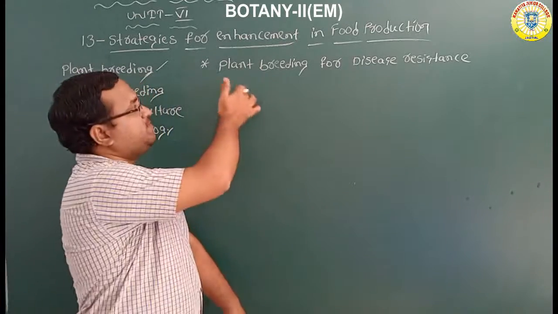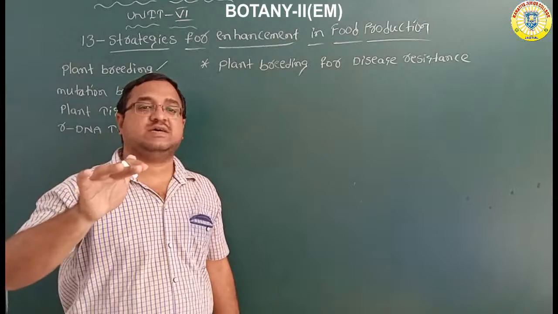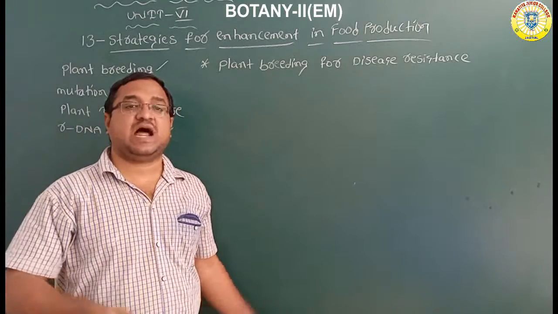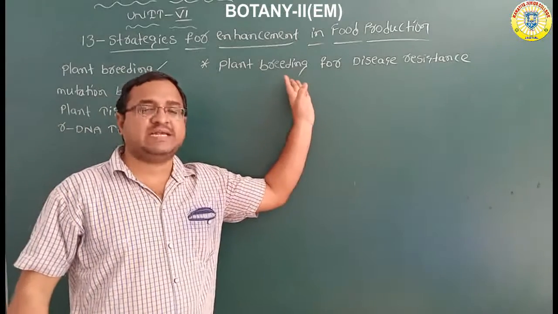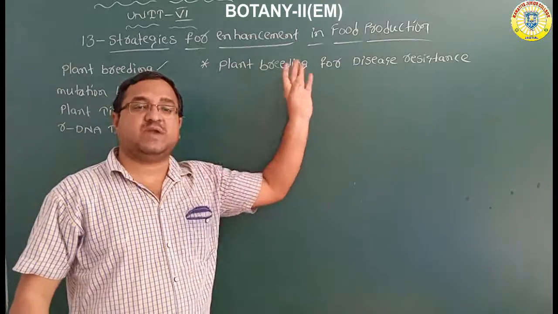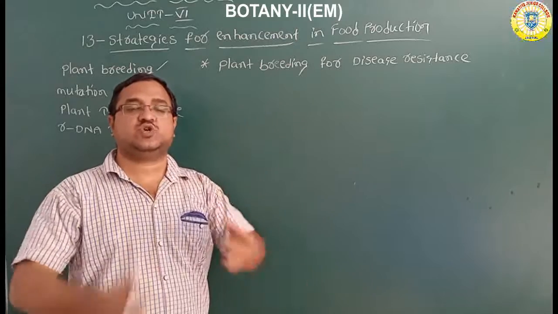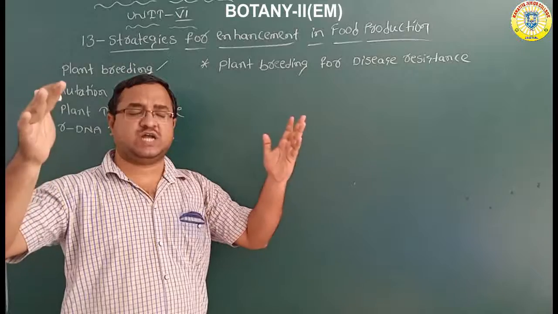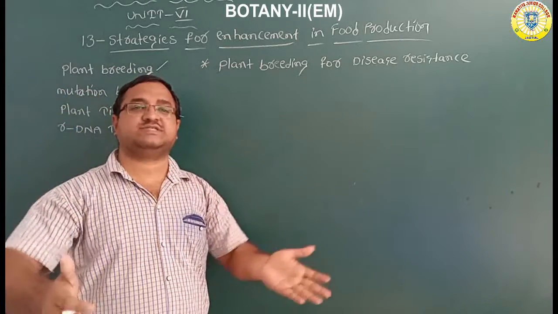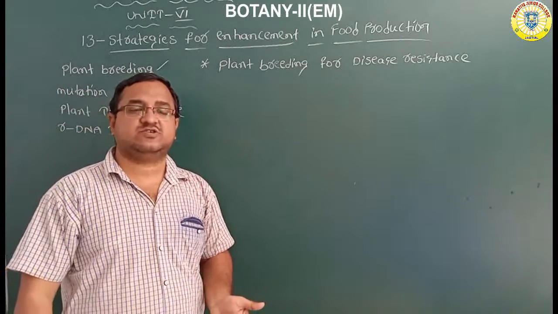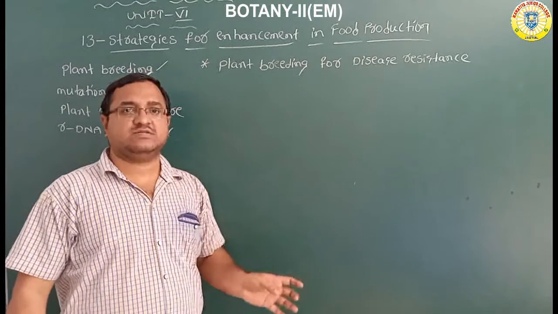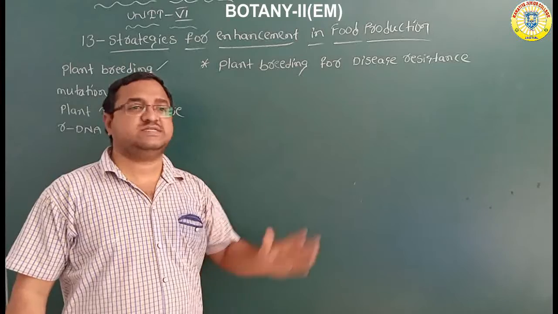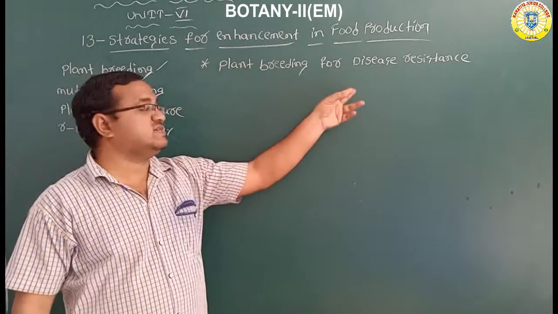With the help of plant breeding, we have to produce crops which are disease resistant. The plants which are produced through plant breeding techniques are disease resistant. So we should not use any chemical fertilizer. You should not use any bactericides or fungicides. So you should not use anything. Then the food production will increase. That is plant breeding for disease resistance.